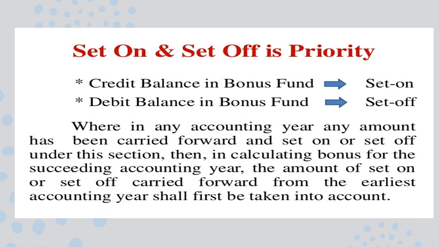So based on the accounting year, whatever amount is carried forward as set on or set off, based on the credit balance or debit balance, we have to calculate the bonus for the succeeding accounting year. The amount of set on and set off will be carried forward from the accounting year first. As I told you, the first year we take first, the second year will be taken next.